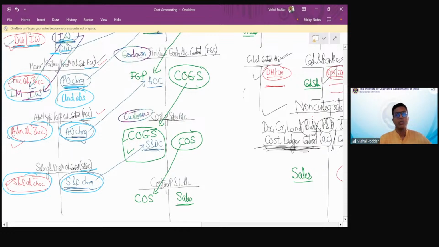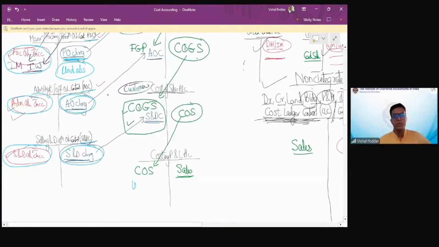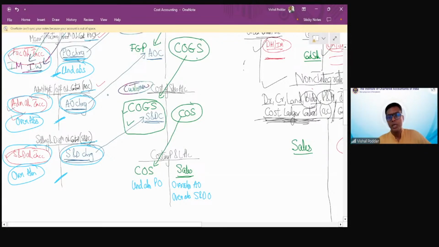If you assume that, then let us say here the difference is of under absorption. It will directly go to P&L. So, under absorbed production overheads. Let us say here you have over absorption. Again, this will go to P&L. Over absorbed administration. Let us say again here you have over absorption. So this difference will go to P&L. Over absorbed selling and distribution overheads. So this account is closed by transferring the difference to P&L, assuming the entire under or over absorption to be abnormal.